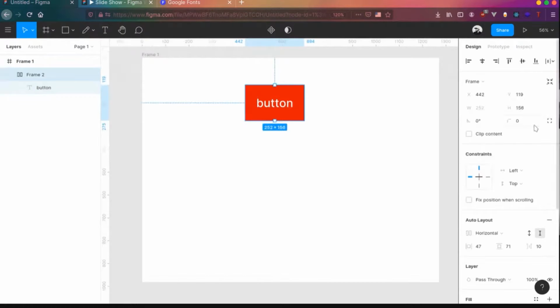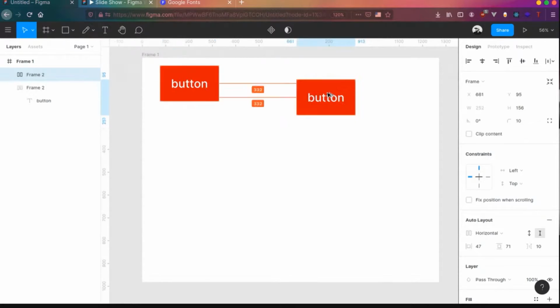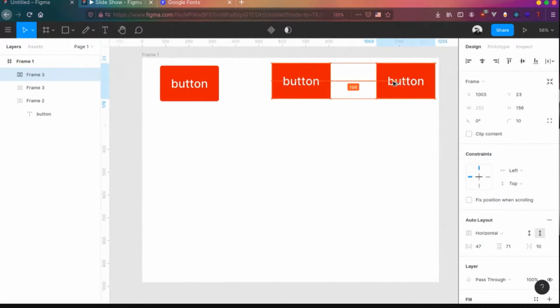Let's shape it a bit to give a border radius of 10px. Yeah. Now we have a button over here. Maybe you can call it a primary button. And we need a few other buttons. What we'll basically do is we'll copy this button again and again, use it everywhere else in your project.